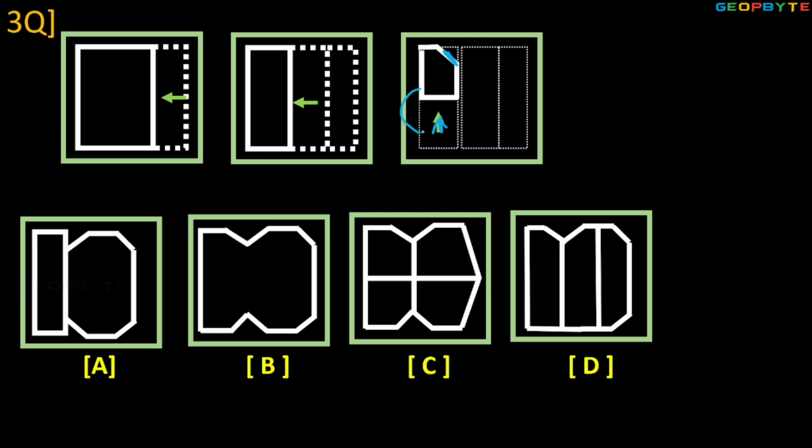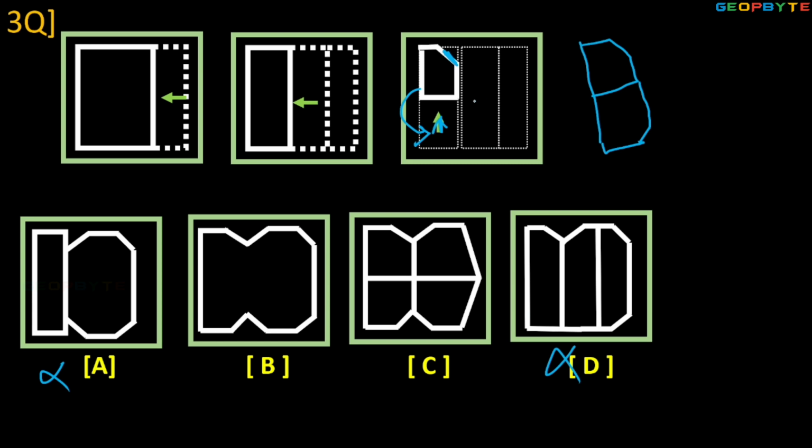Once it is open, first step, look at this position. So option A is clearly wrong, option D also wrong. So B and C you have to check.